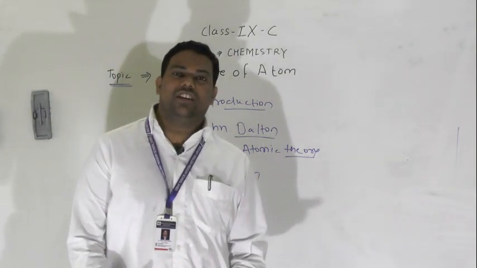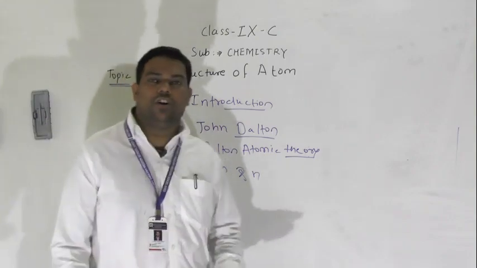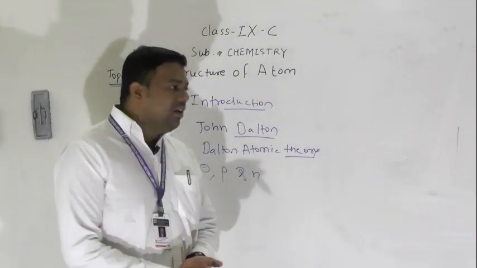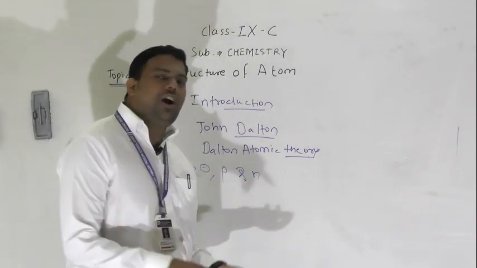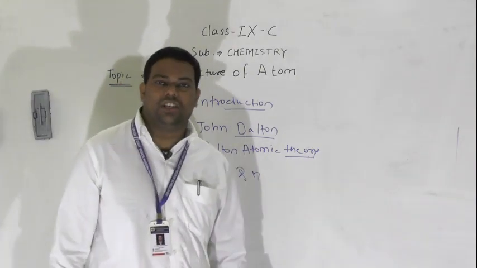The mystery of the electron, proton and neutron was solved at the end of the 19th century.